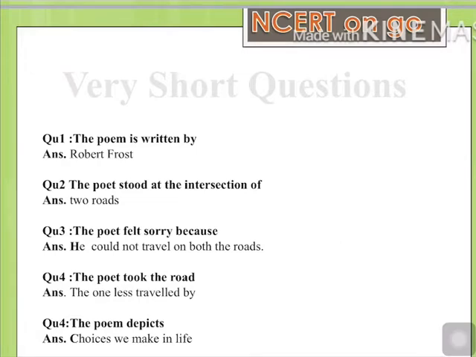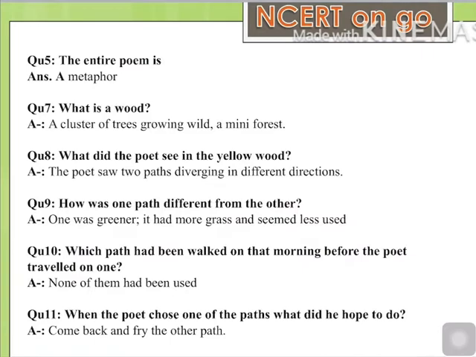It is very clear from the poem that the two roads depict the different choices, different options we get in our life. It is obvious that we can't have all the options at one time. Out of two options, we have to choose one. So, the next question is, the entire poem is a, and the answer to the question is a metaphor.